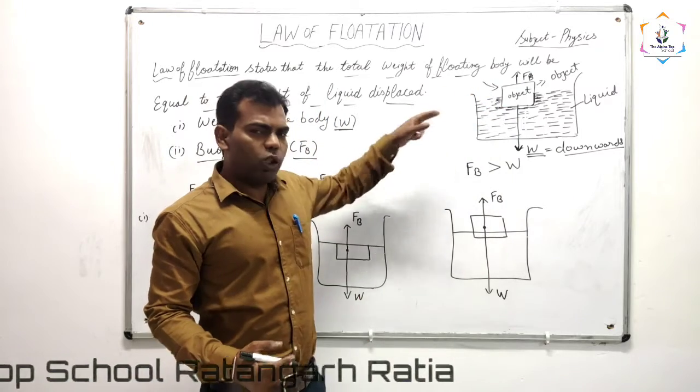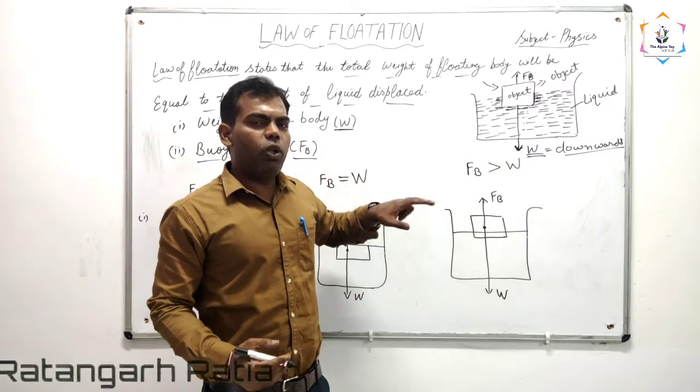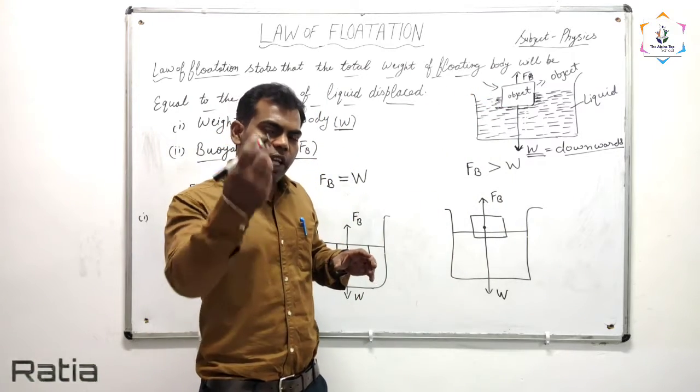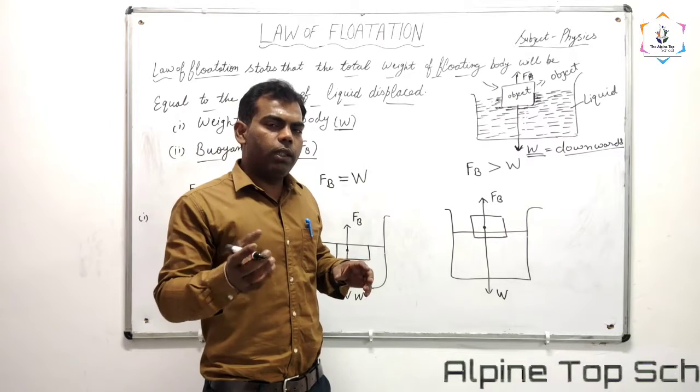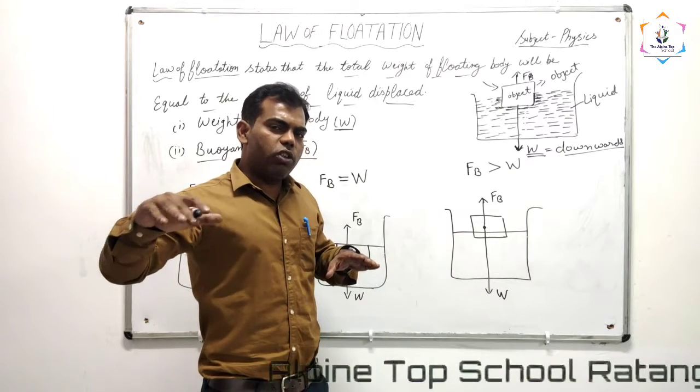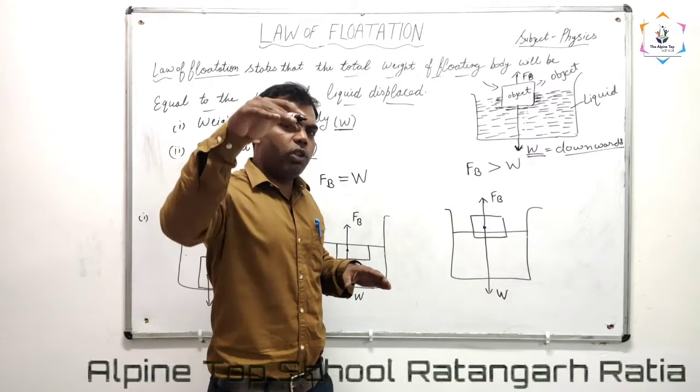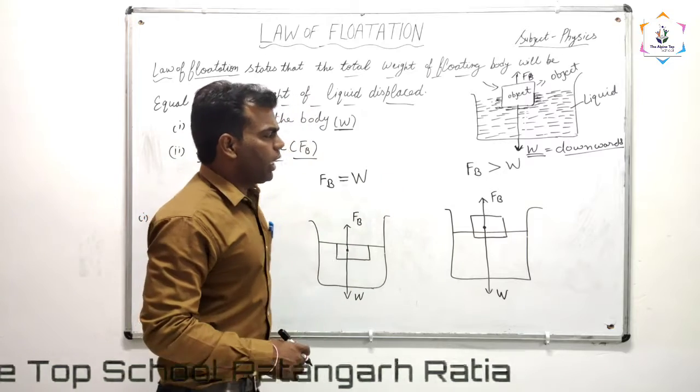Due to only these two factors, some objects sink in water, and some objects float on water. Now we will see these cases.